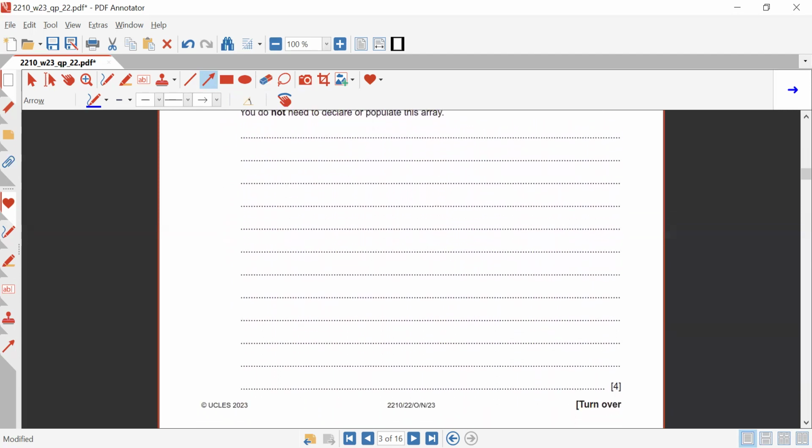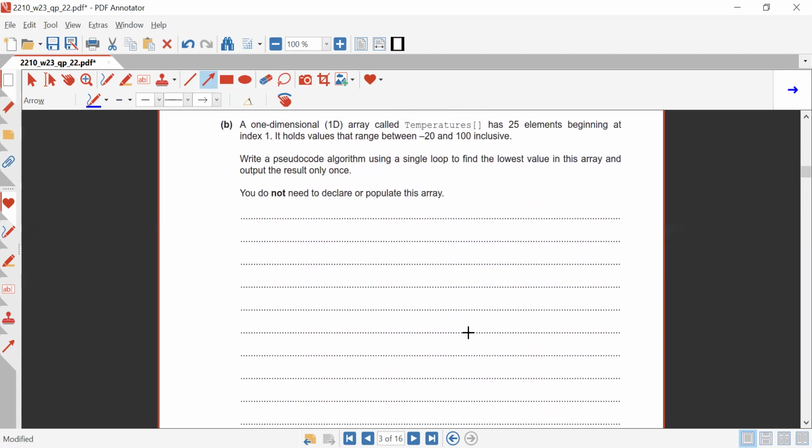Okay, now part B is of 4 marks. What does part B say? The part B says a one-dimensional array, 1D array called temperature has 25 elements. So it's a one-dimensional array, so it could store 25 elements easily. Beginning at index 1, that means the range will be from 1 till 25. It holds values that range between -20 and 100 inclusive. Write a pseudocode algorithm using a single loop to find the lowest value in this array and output the result only once. Okay, we need to find out the minimum value.